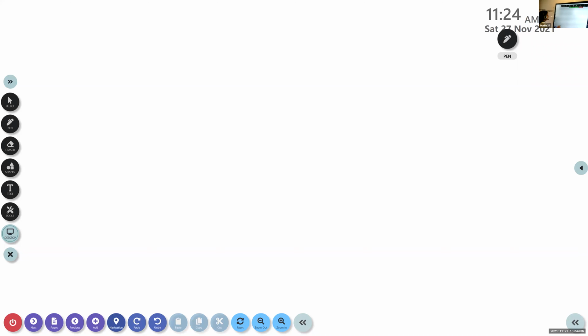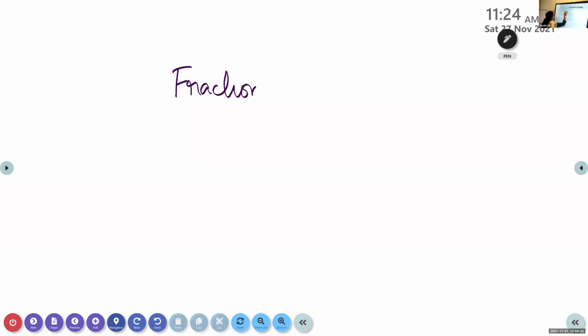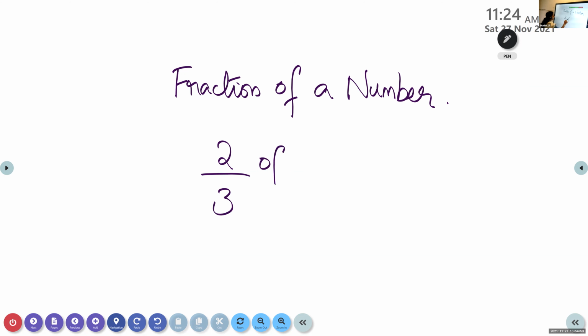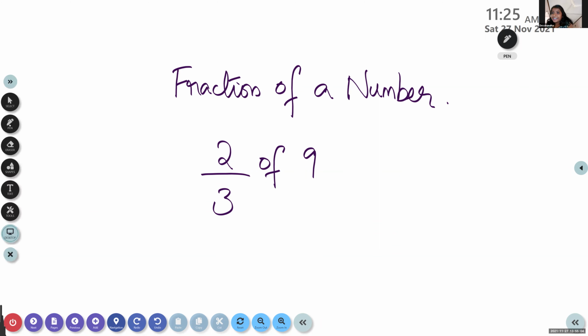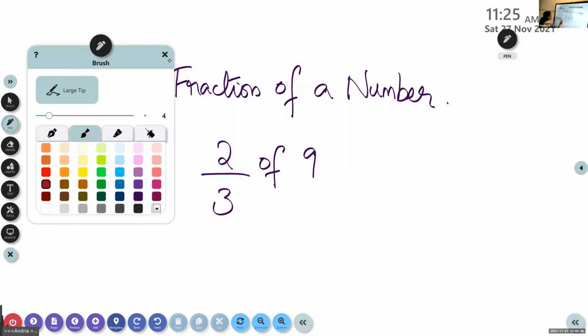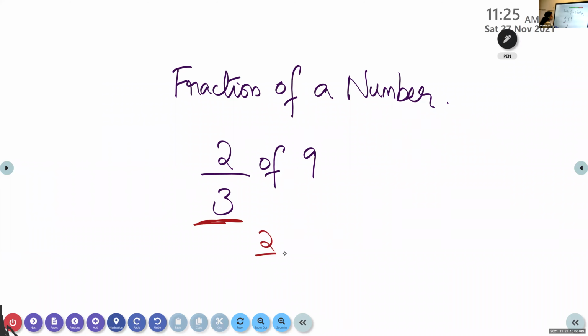Yesterday, some children were absent, so I'm going to repeat one question again. See, children, yesterday we found the fraction of a number. How to find the fraction of a number? We have to multiply the number and the fraction. So I want to find out 2 by 3 of 9. Look at the question here. We write the fraction the same, 2 by 3, and instead of the word of, what do we have to do?